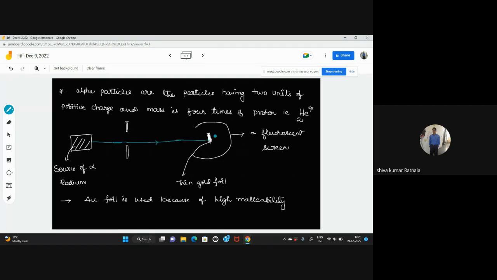And how do we use the fluorescent screen? Whenever light strikes the surface, one tiny flash we are going to get. That tiny flash we call fluorescence. So whenever the alpha rays or alpha particles pass through, he observed that most of the alpha particles pass through the foil.